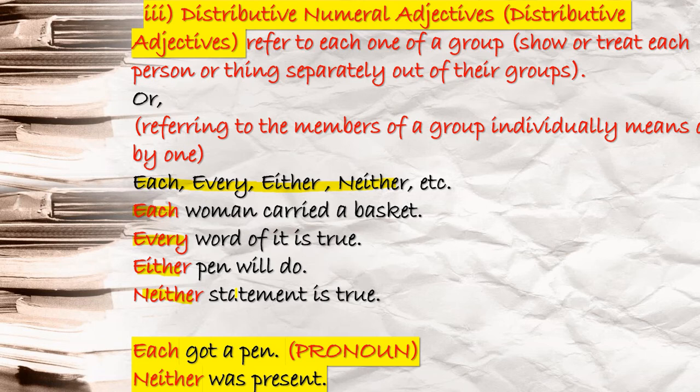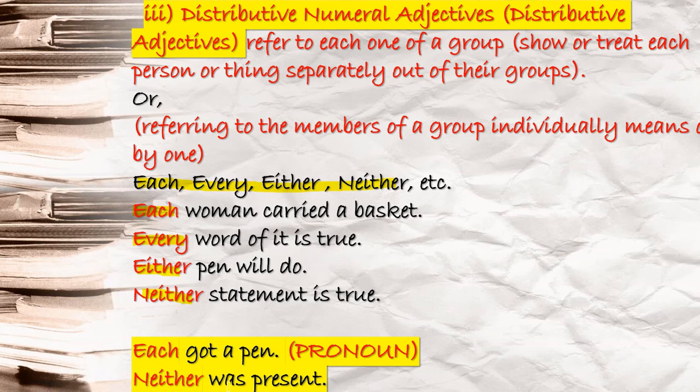Next you see, each got a pen, neither was present. As I already told you the rule, determiners must be followed by noun terms. After each and neither, do you have any noun term here? After each you see got, after neither you see was. So these are verbs. When each, neither are not followed by noun terms, and after them you have verbs, you understand these are pronouns.